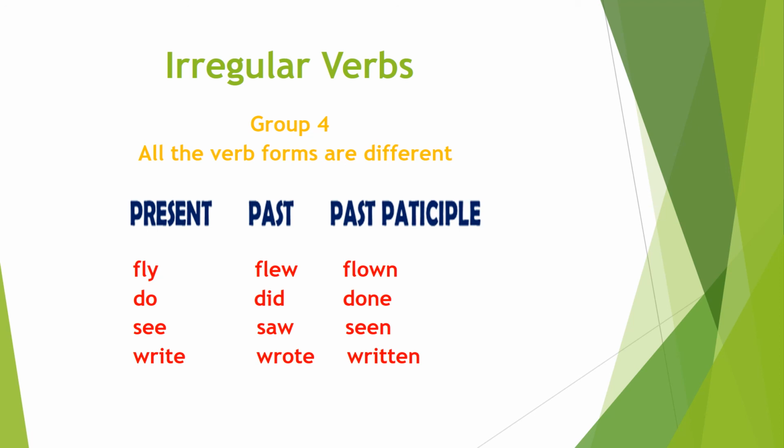The last example is the word write, past form is wrote, and the past participle form is written. So all these verbs are having a different pattern, different spellings. All the verb forms are different in the last group.